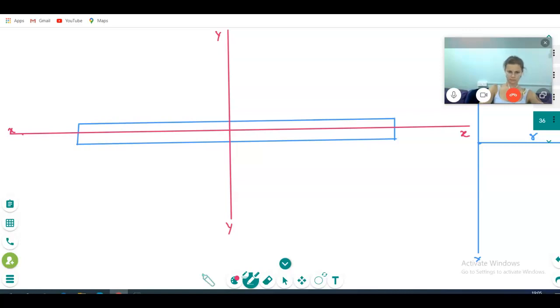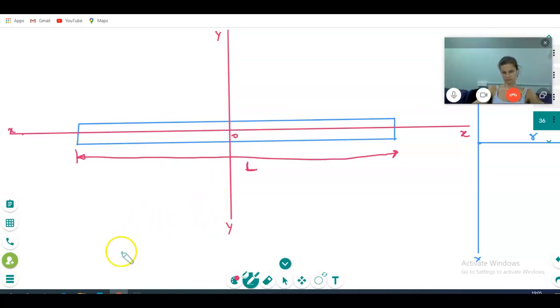Let us say your length is L. This is O, your axis. Which way is it rotating? To the right. No, about which axis is it rotating? Whether it rotates right or left, or both, about which axis? About the y axis, correct na?